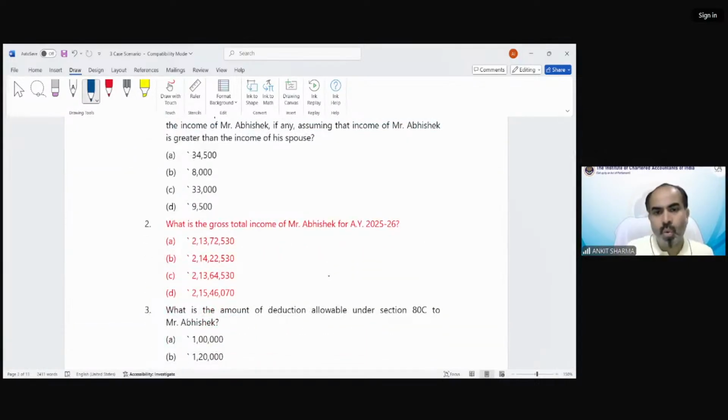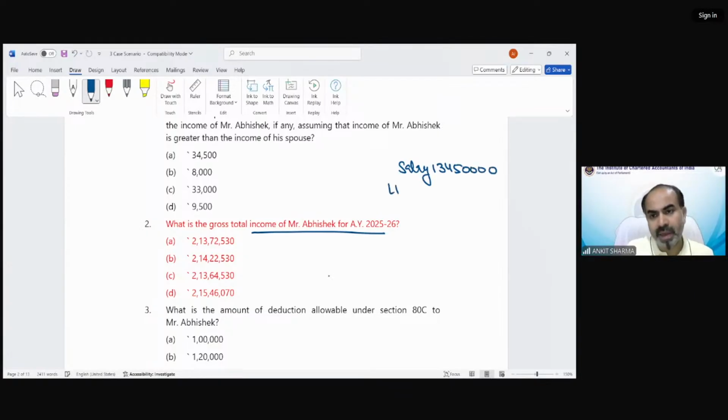The second one: what is the gross total income of Mr. Abhishek for assessment year 25-26? So in the question, there was a salary income of 1 crore 35 lakh, out of which there would be a standard deduction of 50,000. So after standard deduction, that would be 1 crore 34 lakh 50,000.